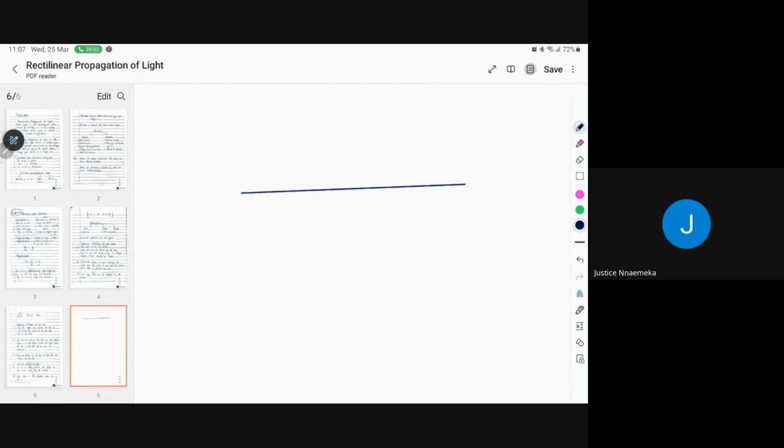Very interesting things. On the normal, let's say we have a normal this way. Then you have something hitting this place. It hits this way. This is your angle of incidence, right? So what happens in refraction? It goes this way, isn't it? It is refracted, isn't it? Angle of incidence and angle of refraction. Give me a thumbs up if you know what I'm talking about.